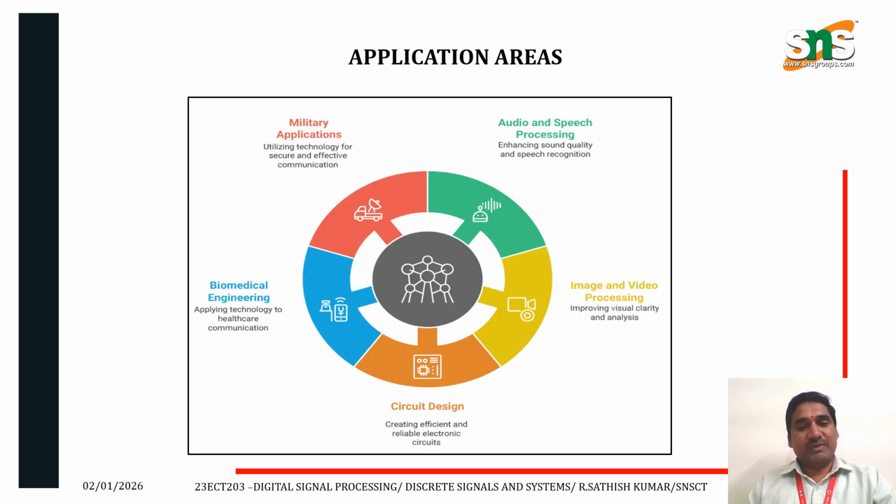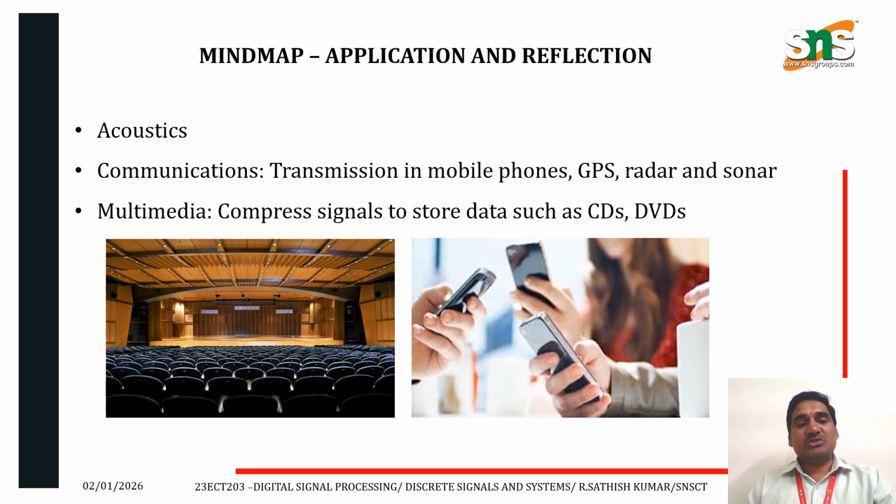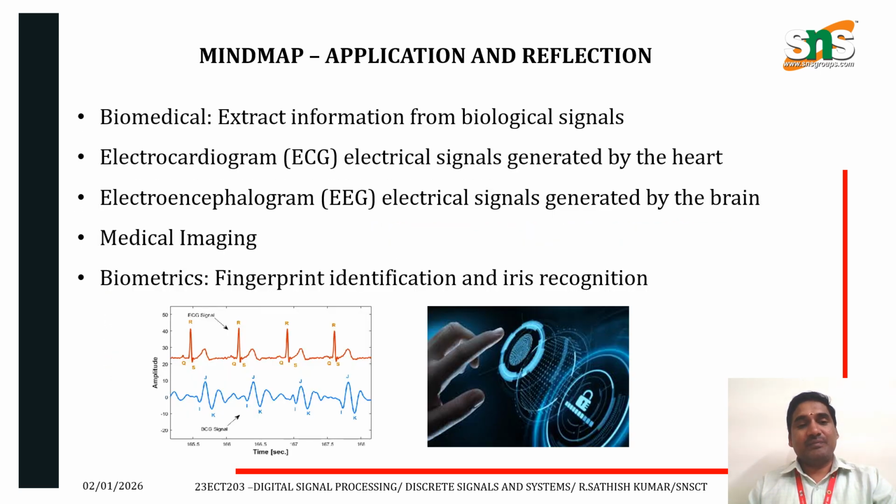Next one, these are the application areas. It is used in audio and speech processing, image and video processing, circuit design, biomedical engineering and military applications. It is also used in acoustic communications in mobile phones, GPS, radar and sonar. In multimedia, it is used to compress signals and store data such as CDs, DVDs, etc. In biomedical applications, we can extract information from biomedical signals. ECG signals are electrical signals generated by the heart. EEG signals are electrical signals generated by the brain. Also medical imaging, biometrics, fingerprint identification and iris recognition.